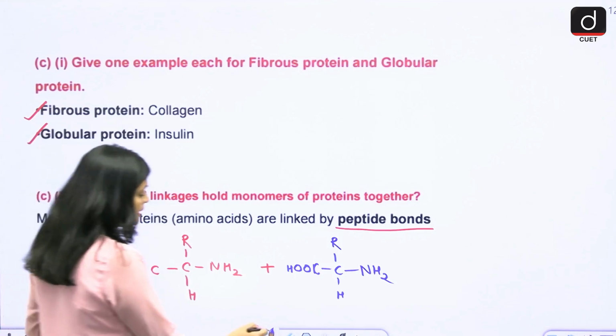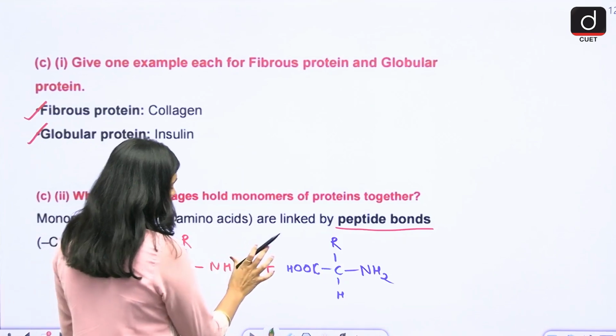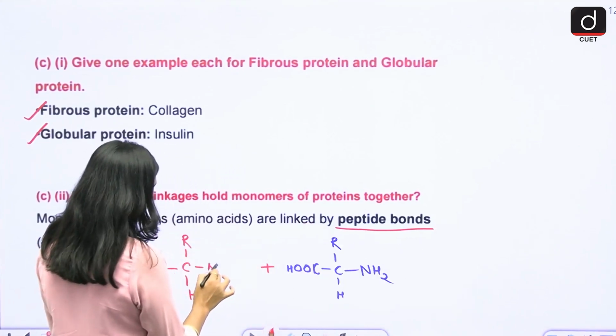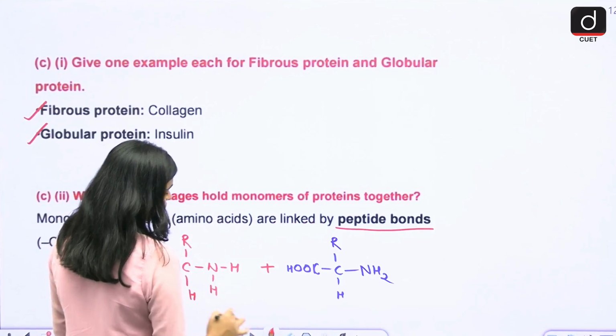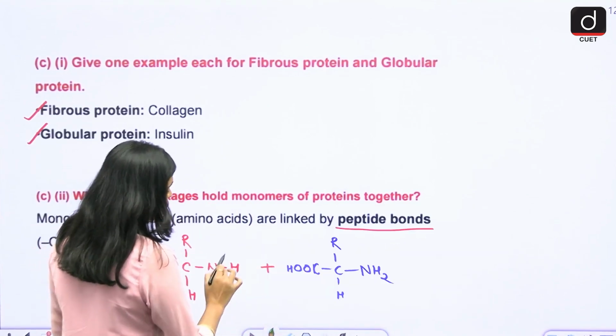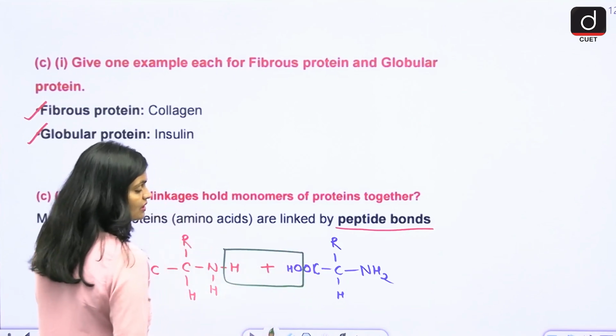Now the peptide bond forms between the NH2, which you can also write as NH, H. It is simple to understand: one hydrogen from this nitrogen and OH from this carboxylic acid.